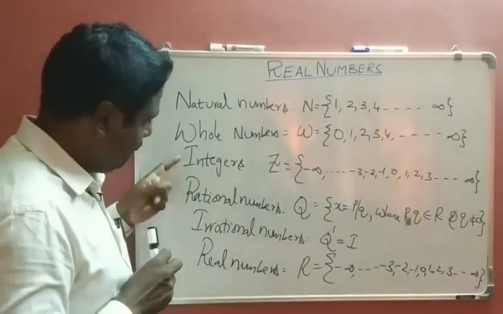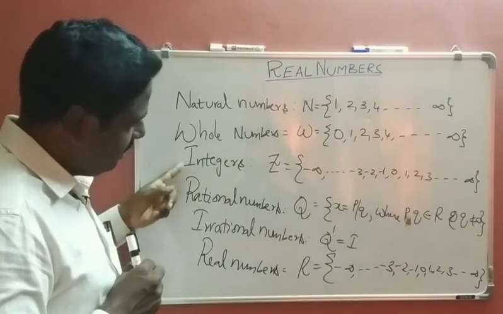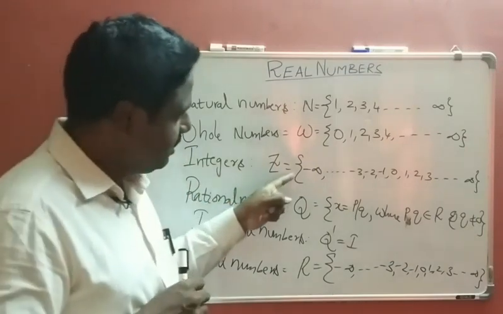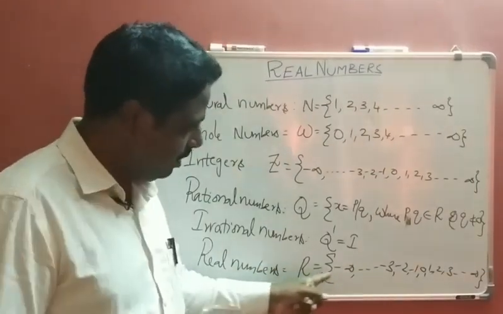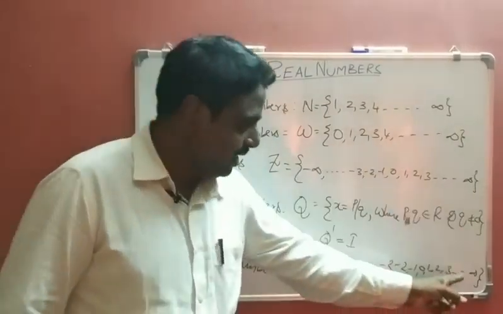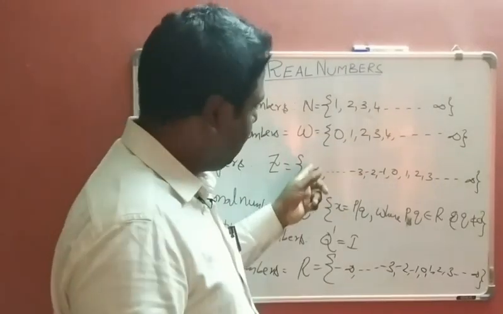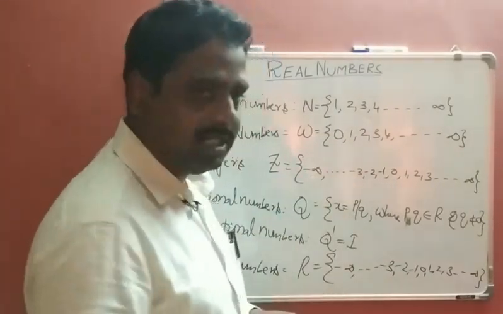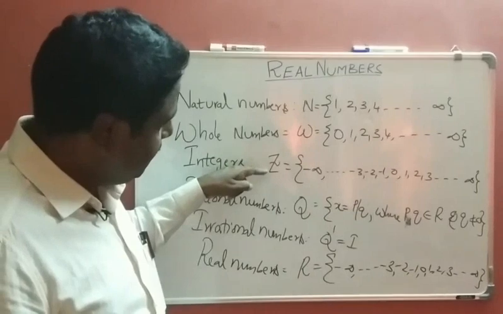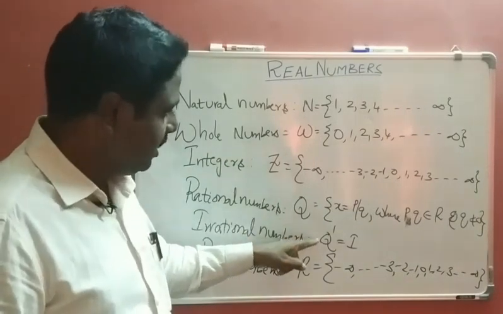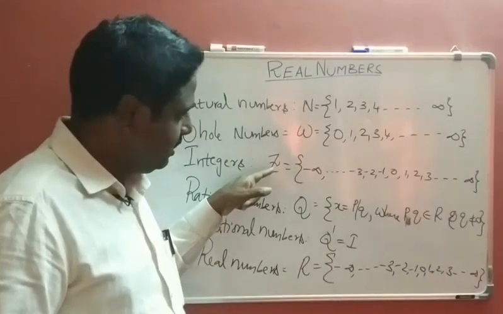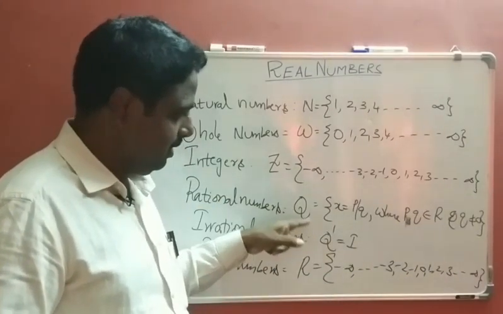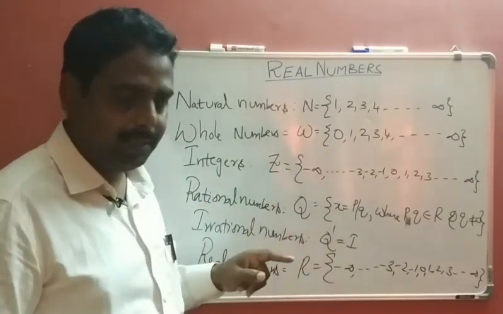Here, observe the difference between integers and real numbers. Integers start from minus infinity and end at plus infinity. Real numbers also start from minus infinity and end at plus infinity. But what is the difference? In integers, rational numbers and irrational numbers do not appear.